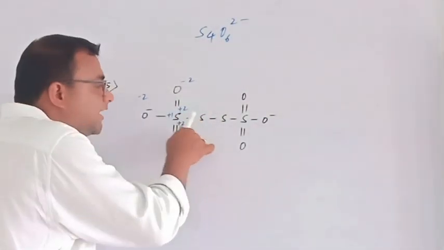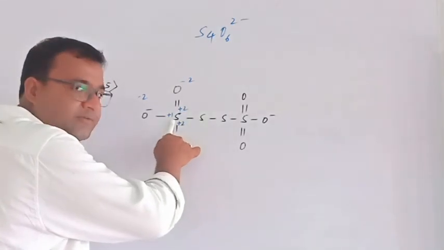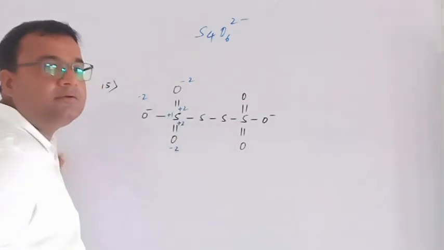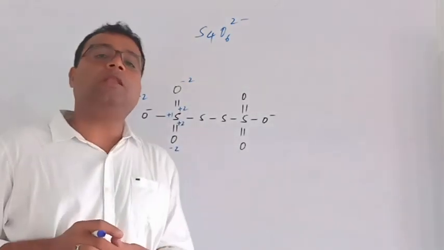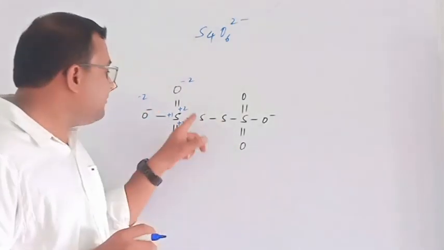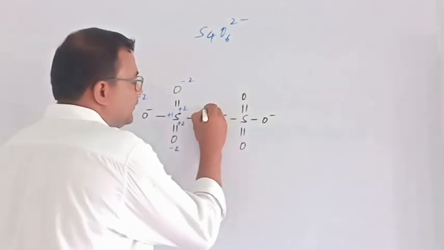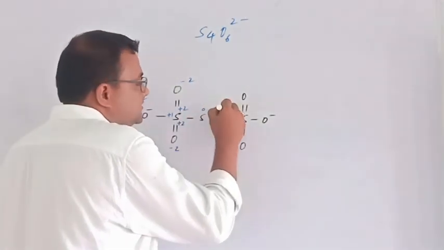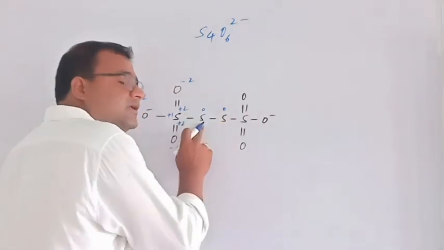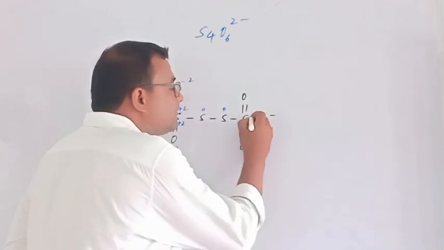But this sulfur cannot take electron from this sulfur. Why? Because of equal strength, equal electronegativity. Sulfur, when it combines with sulfur, it cannot take electron. So its charge is 0. Similarly, this charge is 0. Cannot take electron from this, neither take electron from this compound. Then here also plus 1.